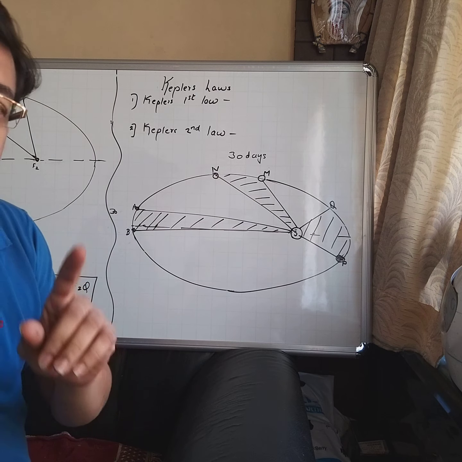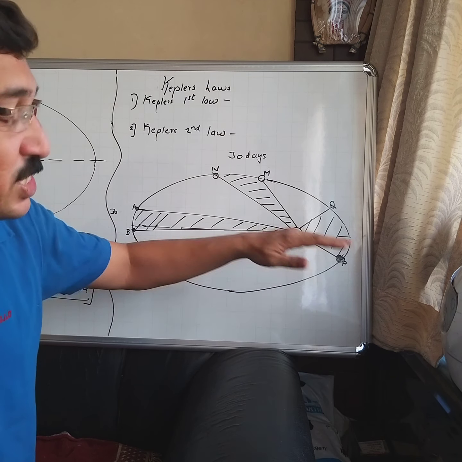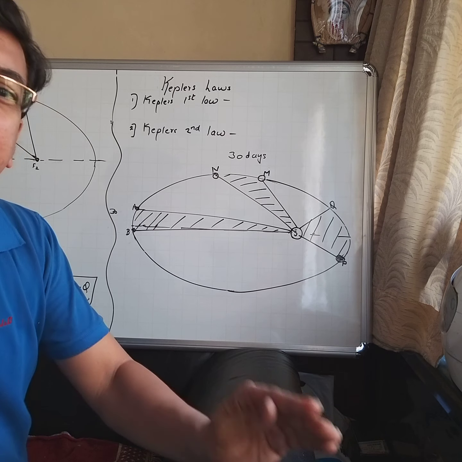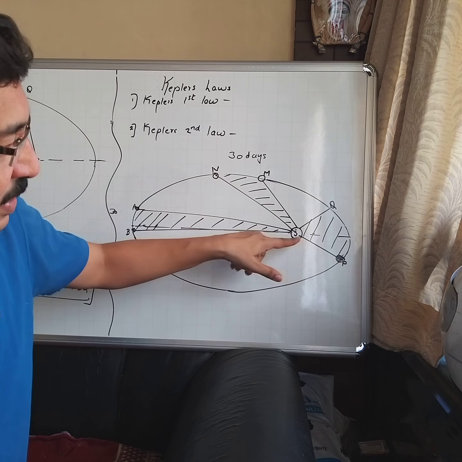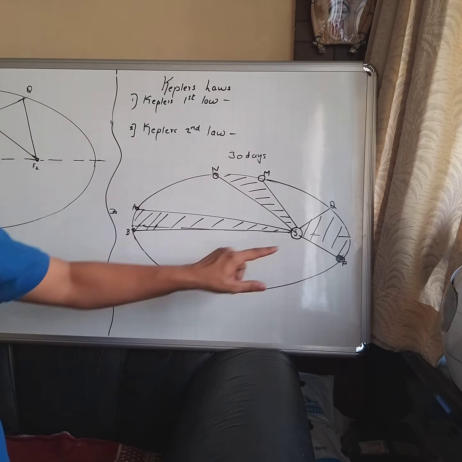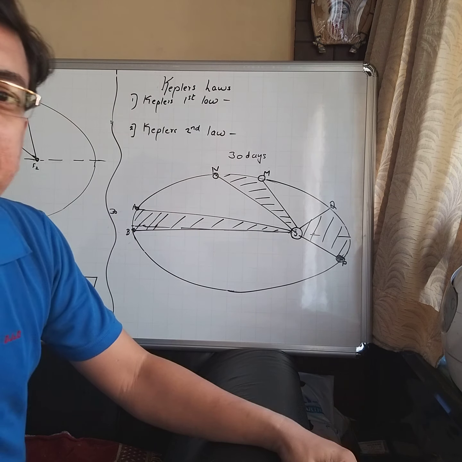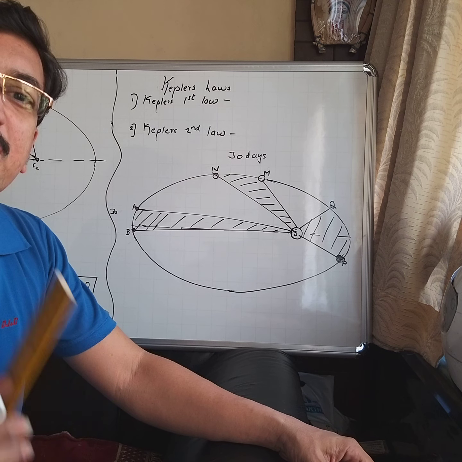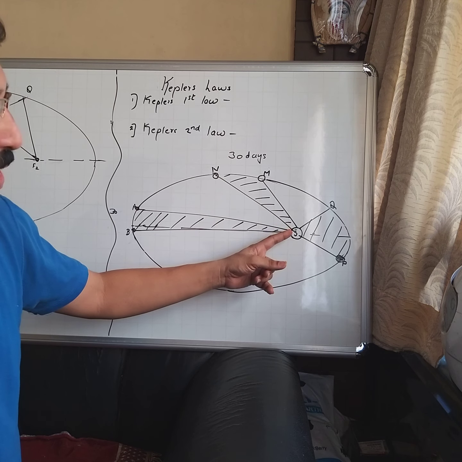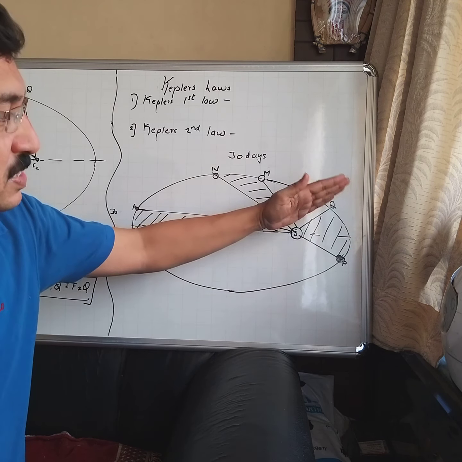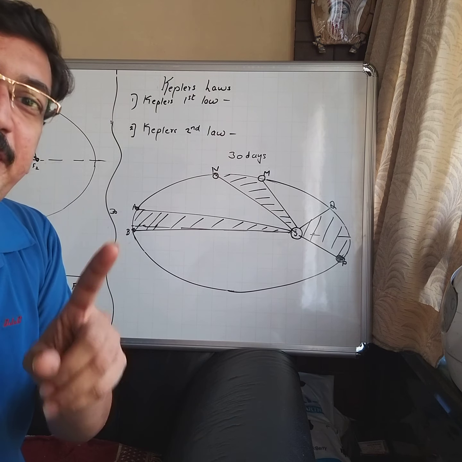Okay. According to Kepler's second law, the line joining the sun and the planet sweeps equal areas in equal intervals of time. In short, the areas in these regions SQP, SNM, SBA, all these areas are equal, because Kepler's second law states that the line joining the planet and the sun sweeps equal areas in equal intervals of time. I repeat, in equal intervals of time.